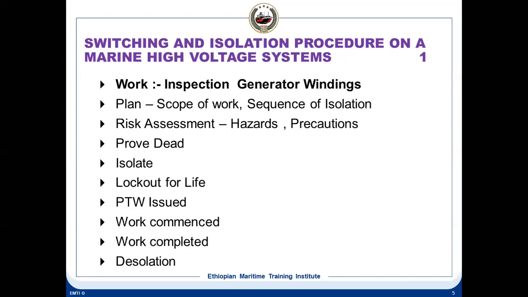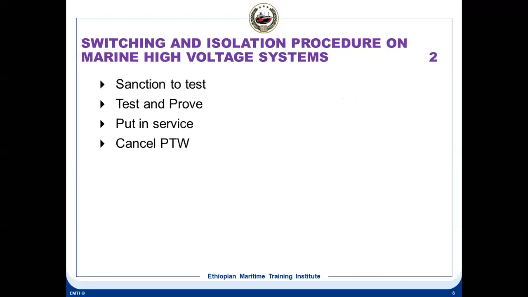On completion of the work, de-isolate it. If required to test it, get the sanction to test and get it tested. Test and prove, put the equipment in service, cancel the PTW. So this is the perfect sequence that we carry on board ship. When I was on board ship, we used to make a risk assessment almost every day for every job on high voltage ships. Most of the jobs are with a risk assessment, not only electrical or engineering, everywhere you have to make a risk assessment. And these are the standard policies.